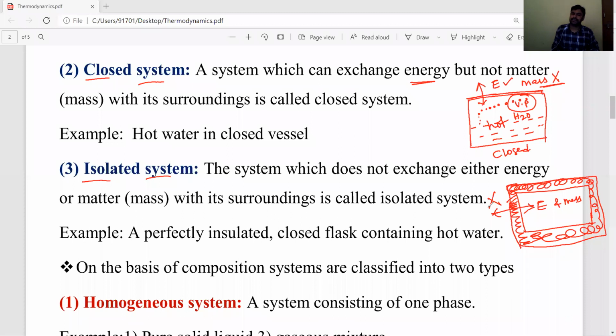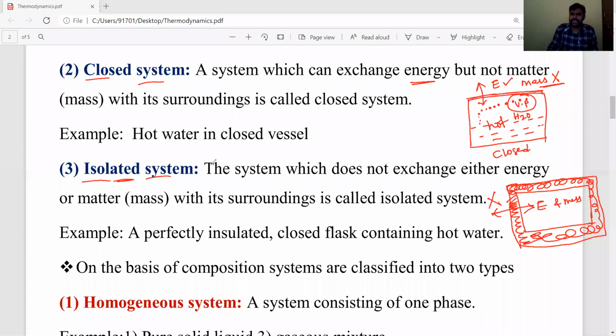A good example for an isolated system is a perfectly insulated closed flask containing hot water. Simple example: hot water present in a thermoflask, because the thermoflask is completely or perfectly insulated. Then energy as well as matter are not exchanged from system to surroundings. Such type of systems are called isolated systems.